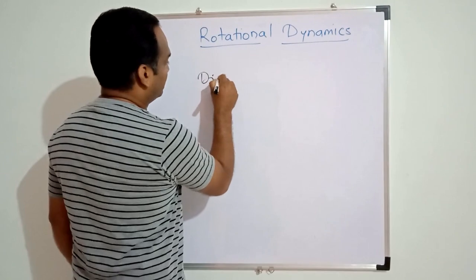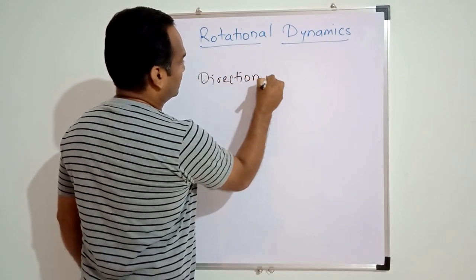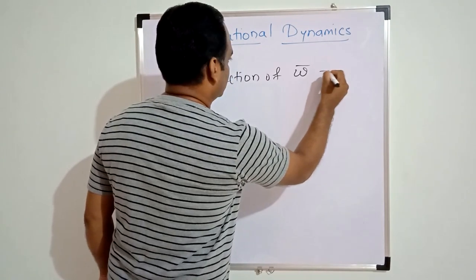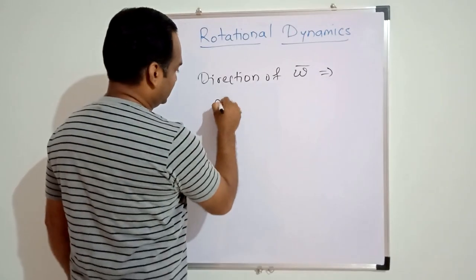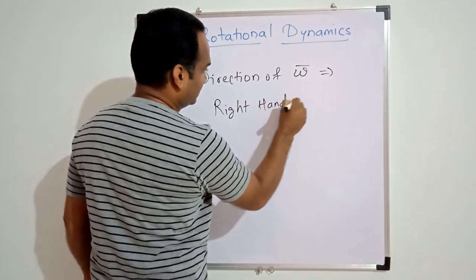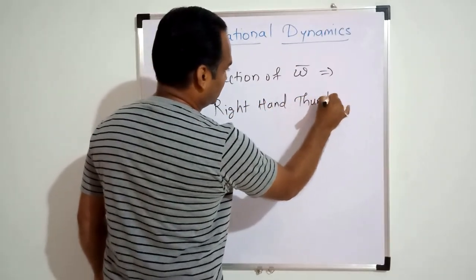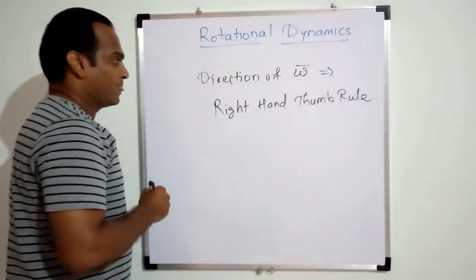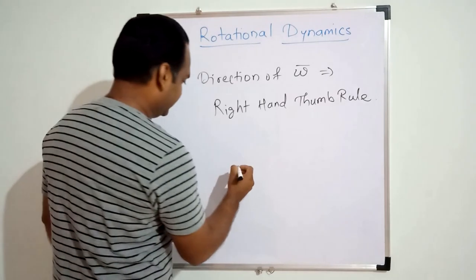The direction of omega bar is given by the right hand thumb rule. Let us understand what is the right hand thumb rule.